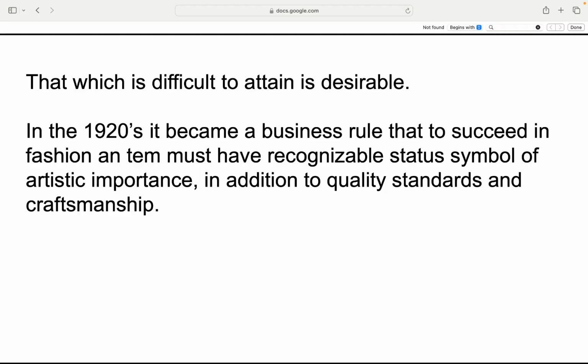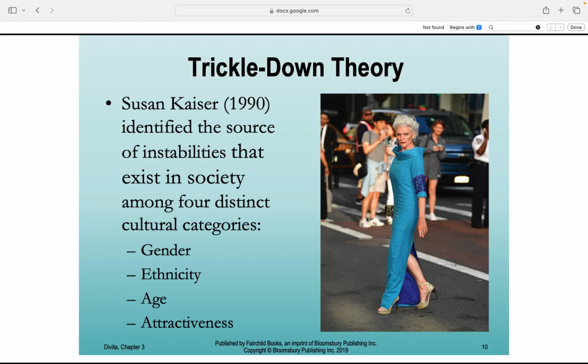The trickle-down theory and social instabilities. Suzanne Kaiser in 1990 pointed out that fashion's flow isn't smooth because society is divided by gender, ethnicity, age, and attractiveness. These cultural differences create instabilities that impact how fashion moves and is adopted. Fashion isn't one size fits all, it's shaped by the complex mix of who we are.